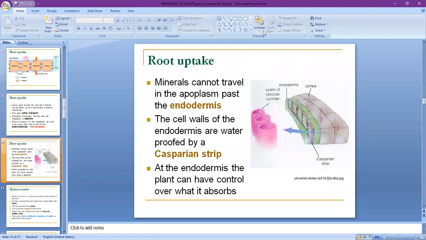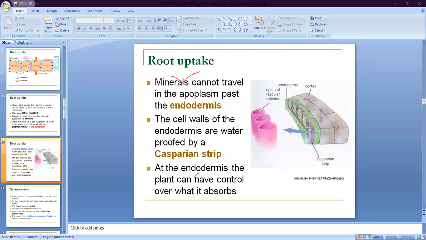Next is, minerals cannot travel in the apoplast. That means the mineral cannot travel in the apoplast in the endodermis. In the endodermis, the mineral is unable to travel in the cell wall, because the cell walls of the endodermis are waterproofed by the Casparian strip. The Casparian strip is generally present in the endodermis and it blocks the transport of minerals through this area.